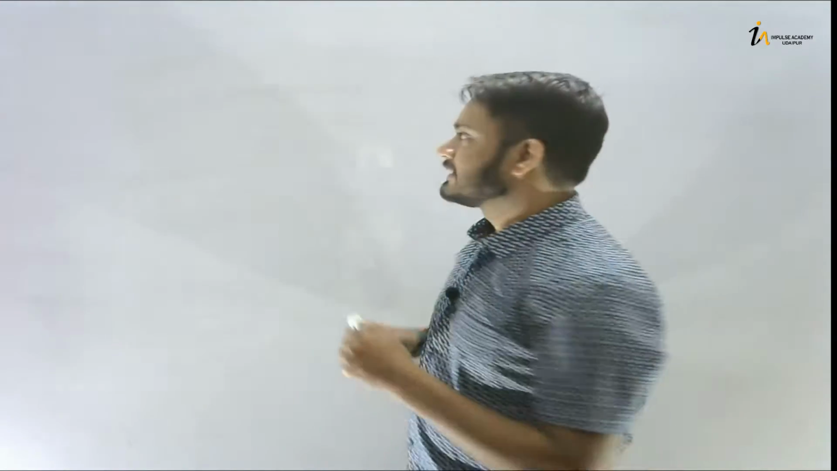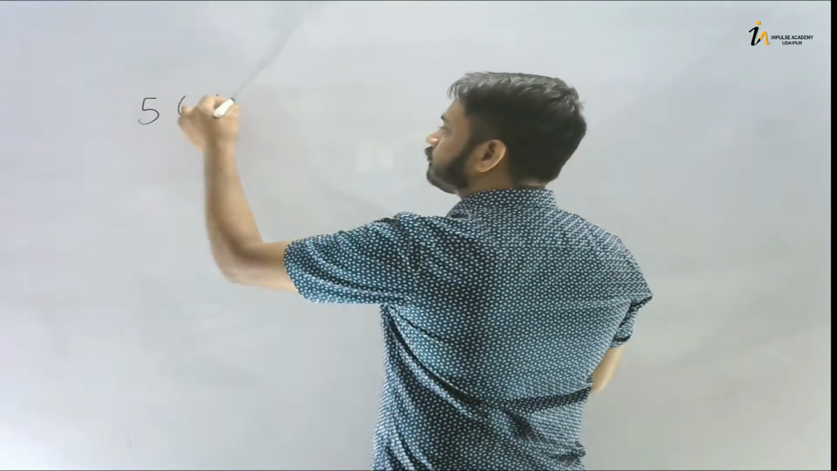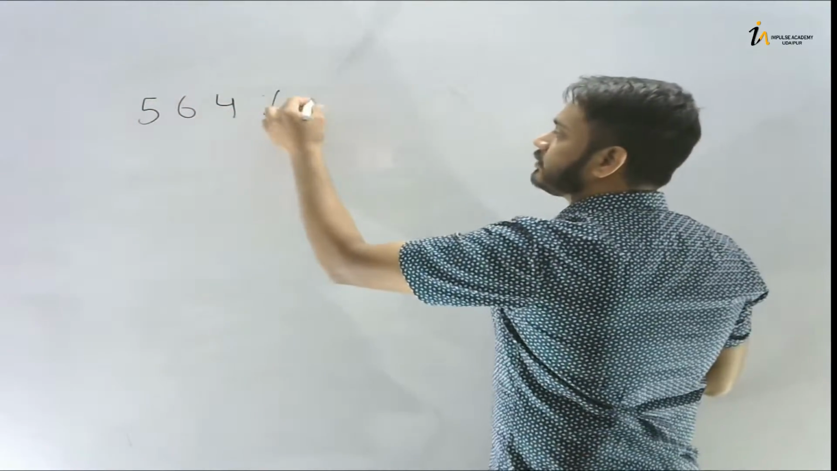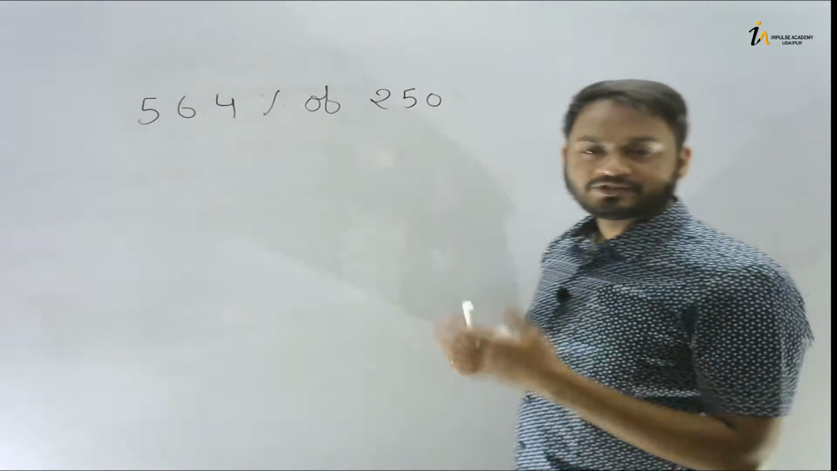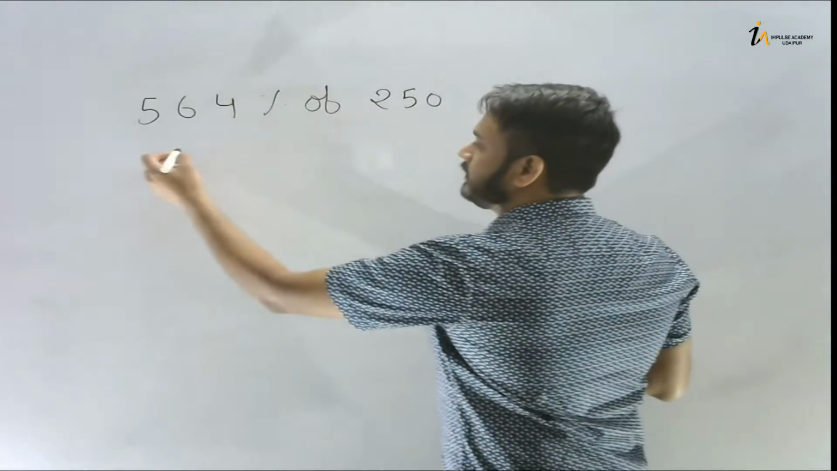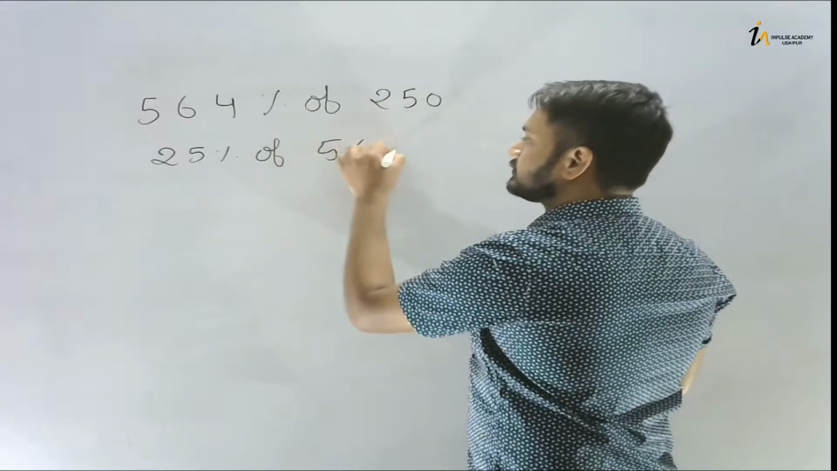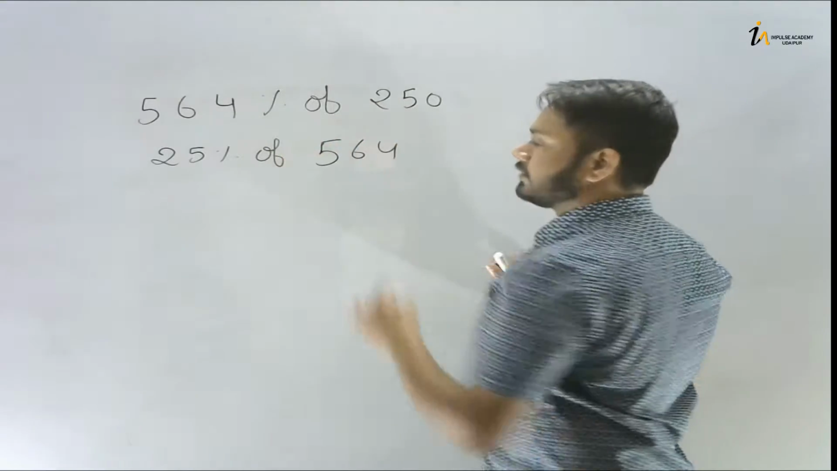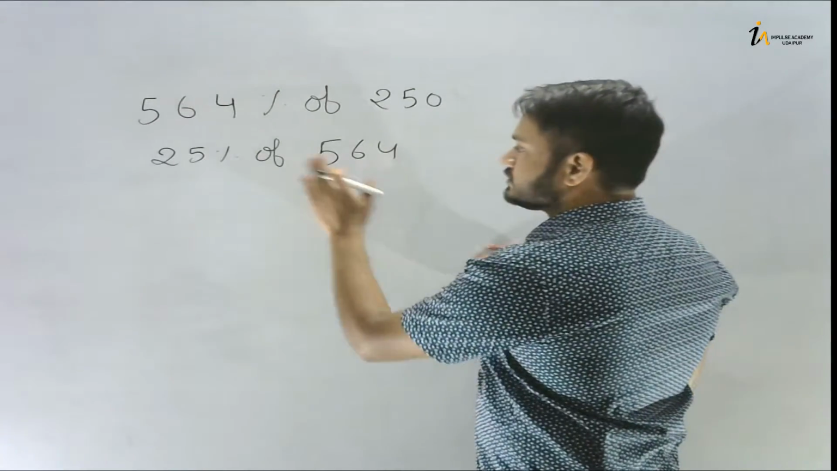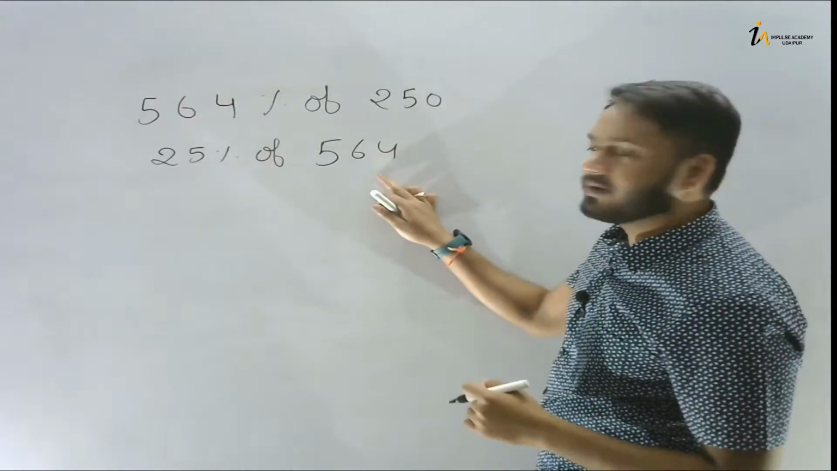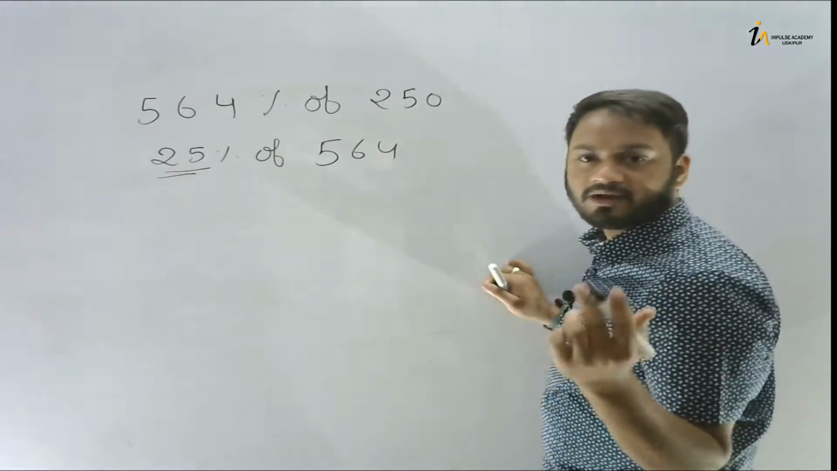So let's take another example, that is 564% of 250. Okay, it seems like difficult. Let's solve this in a quick way. You can write it as 25% of 564. Okay, if you want to write like this, what you can do is you can just divide this number by 1 by 4. You can divide this number by 4. See, because 25 is 1 by 4.